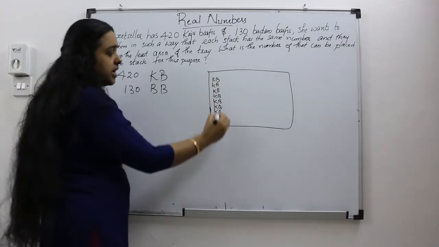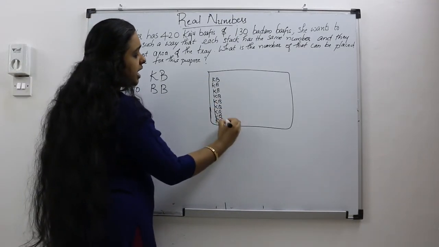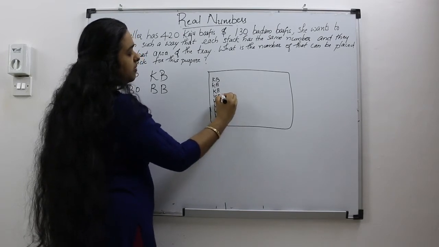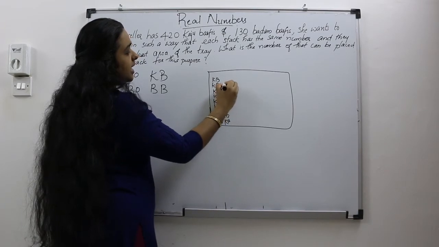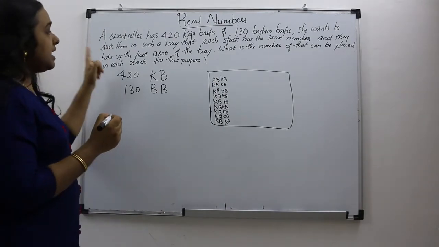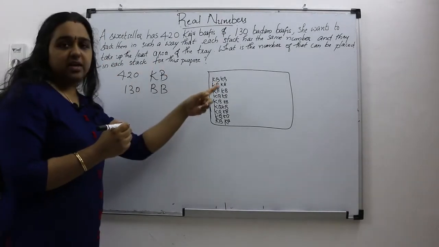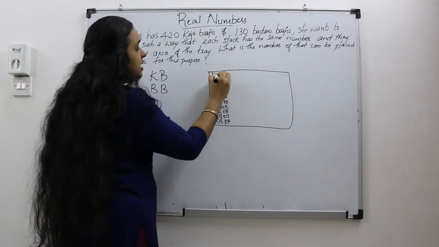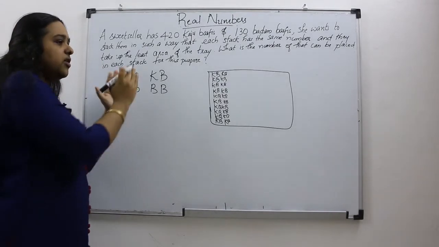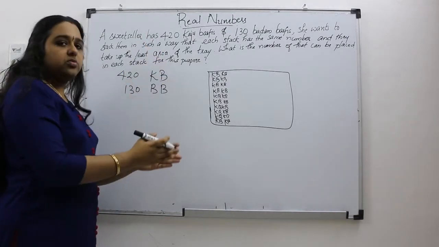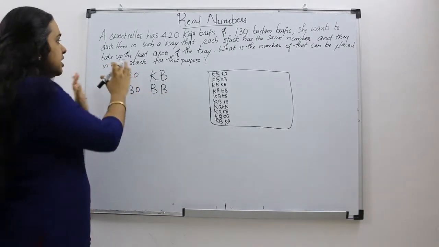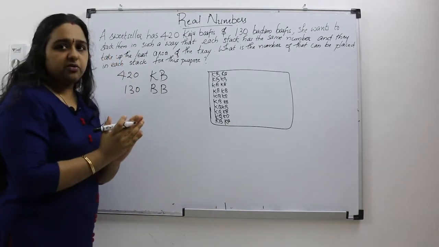So she will be keeping the Kaju Barfis like this, and each stack will have the same number of Kaju Barfis, and they take up the least area of the tray. That means we should not leave any space in the tray. It should be tightly filled. We need the least area of the tray. So we cannot keep one column of Kaju Barfis here and another set after a distance. No, it should be tightly filled. They should take up only the least area of the tray.